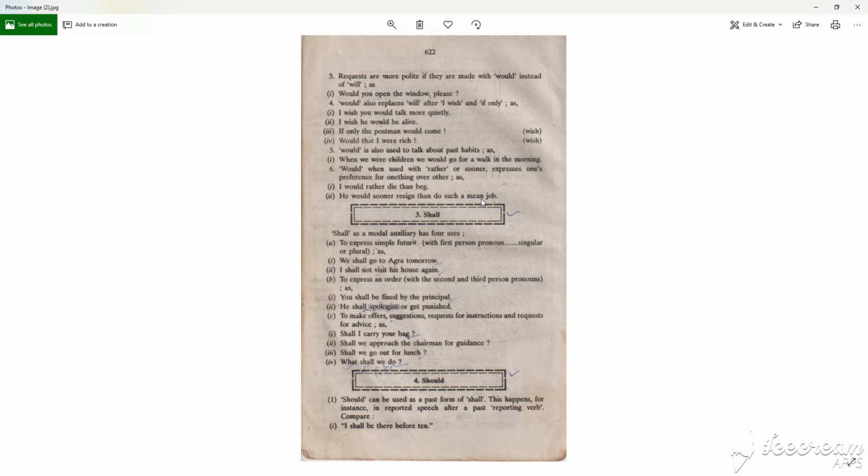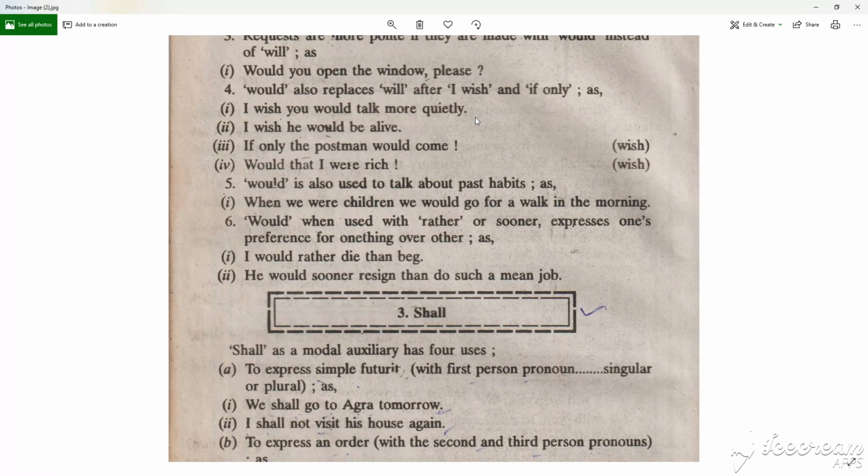And the fifth one, would is also used to talk about past habits, as: When we were children we would go for a walk in the morning. I'd rather die than beg. He would sooner resign than do such a mean job.